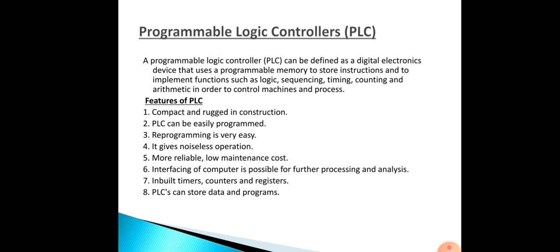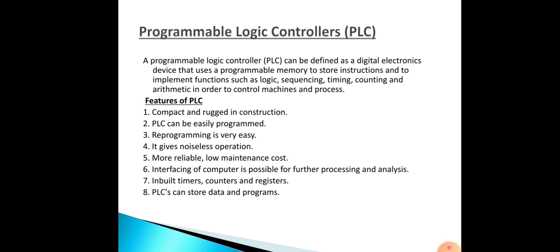First we will be seeing what are programmable logic controllers. The programmable logic controller is a digital electronics device that uses programmable memory to store instructions and to implement functions such as logic sequencing, timing, counting and arithmetic in order to control machines and processes.